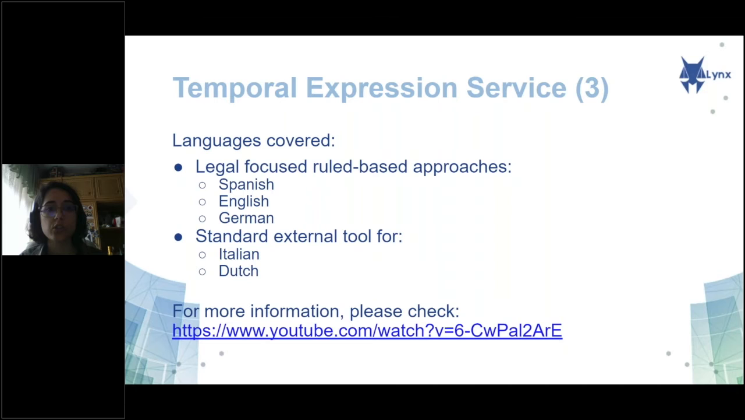So this is what the temporal expression service does, and we cover the following languages. For Spanish, English, and German, we have developed a dedicated rule-based approach for the legal domain, able to cover also some legal expressions that are not covered by state-of-the-art taggers. For English, it has been developed by UPM, and for German, by DFKI. We are also able to identify expressions from Italian and Dutch text, but for these languages we don't have a legal development. We use a state-of-the-art temporal tagger that is an external tool.